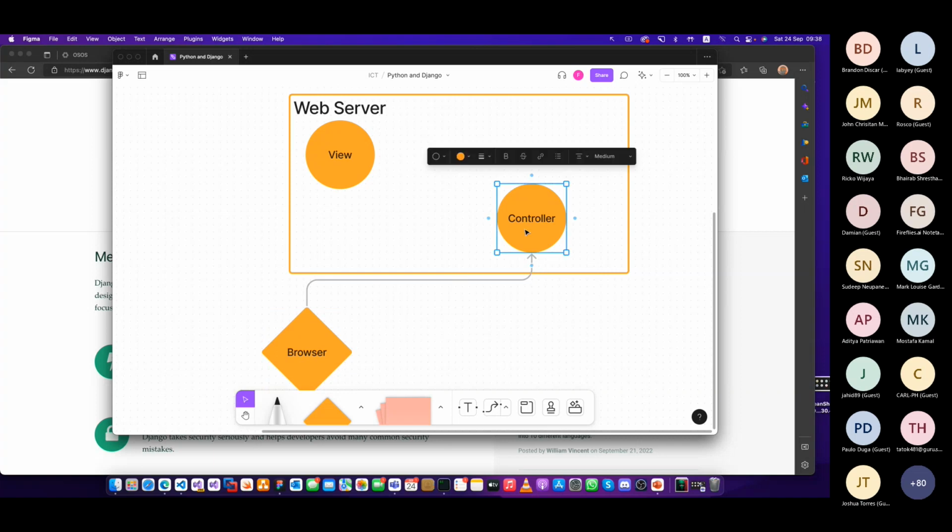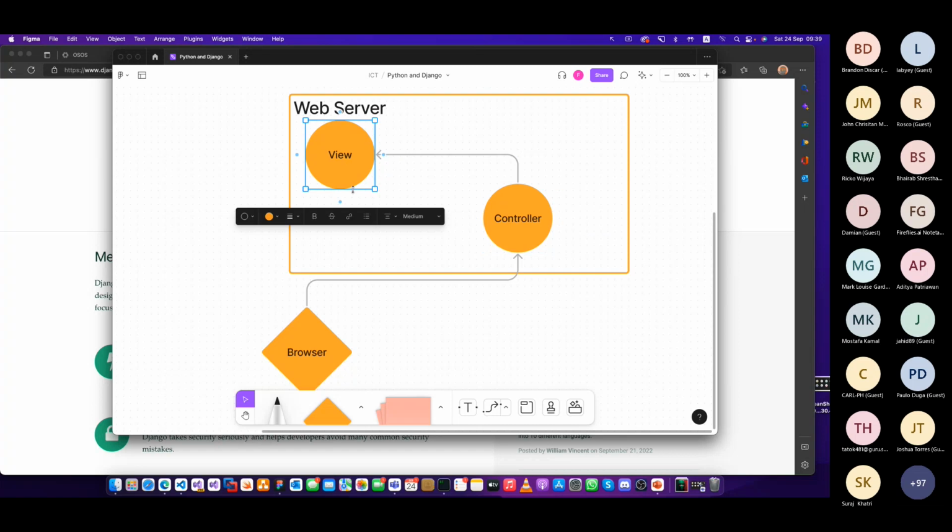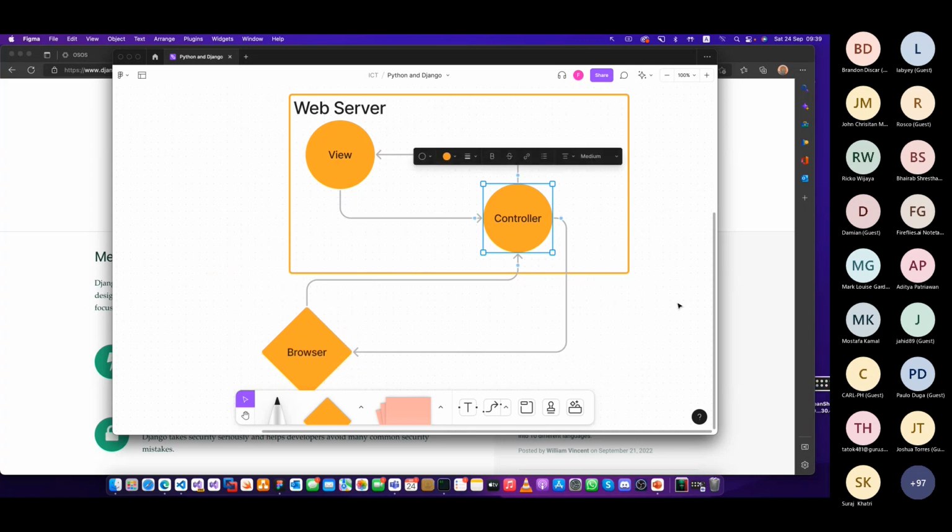The next step will be the controller. If it's just a normal page, without data, what it does is look at the view. Then the view sends the requested page back to the controller, and then the controller sends it back to the browser. This is one way of doing it, right? So it goes this way: controller, then view, and it comes back to the controller and then to the browser.